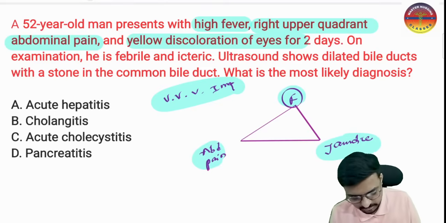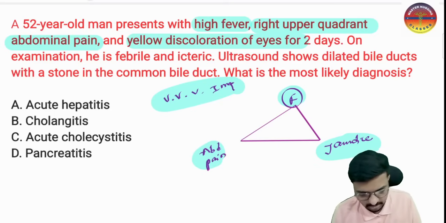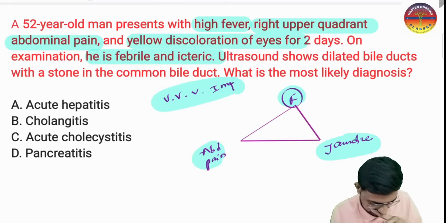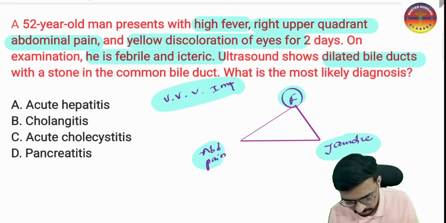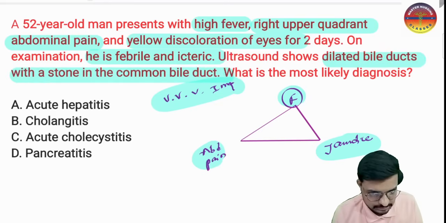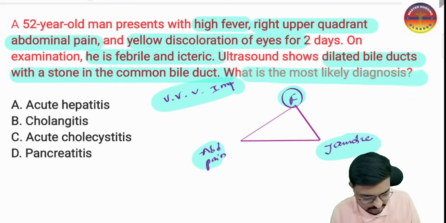Okay. So here we have yellowish discoloration of the eyes for the last 2 days. It means jaundice is there. On examination, he is febrile and icteric, meaning fever is there and jaundice is there. Ultrasound is showing a dilated bile duct with a stone in the common bile duct. What is the most likely diagnosis?